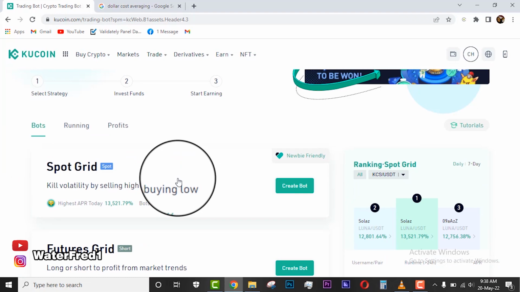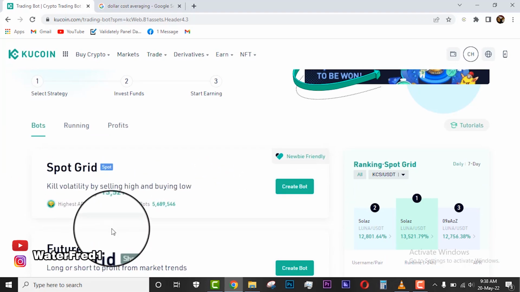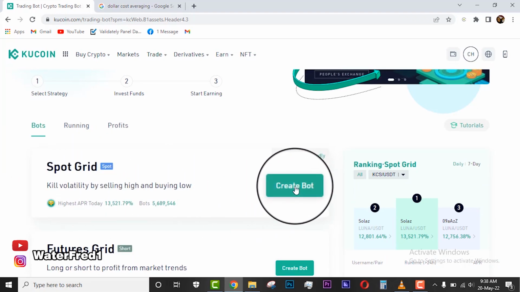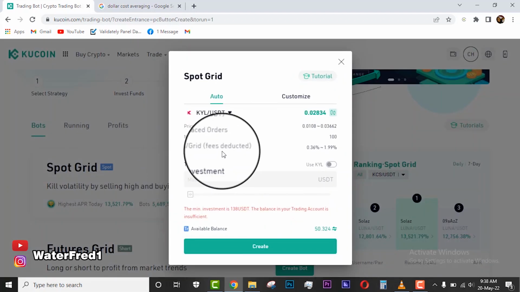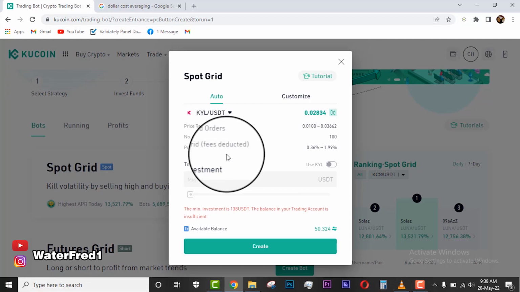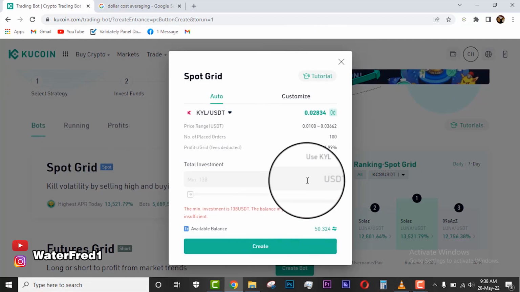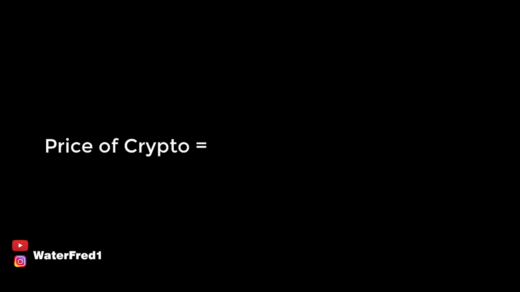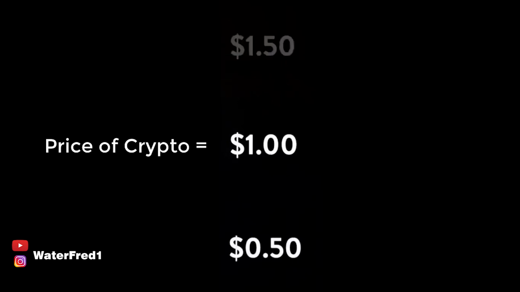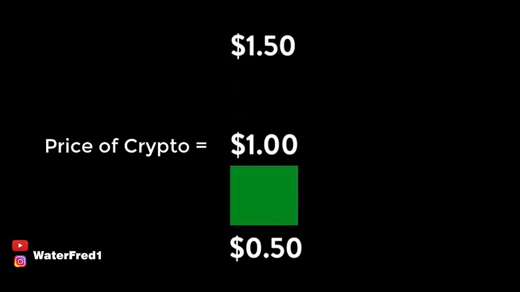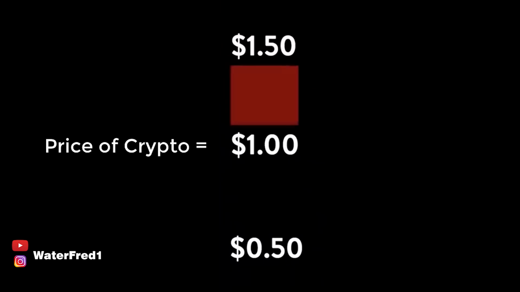The spot grid bot is very good for volatile markets. And on this grid, when you click on create bot, this grid will actually let you trade between two price ranges. Yes. Now, let me explain this for you a little bit before we create the bot. Let's assume now that the price of a particular crypto is $1. Yes, and you set your prices between 50 cents and $1.5. Now, when the price goes below $1, it will buy. And when it rises above $1, it will sell.